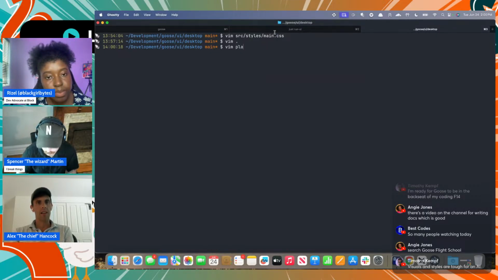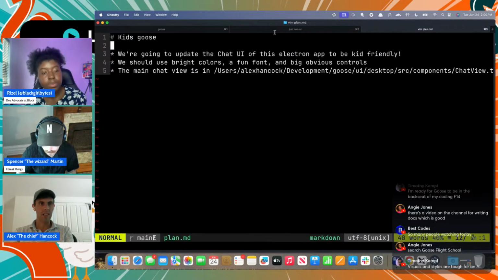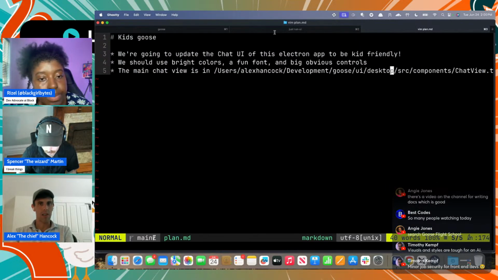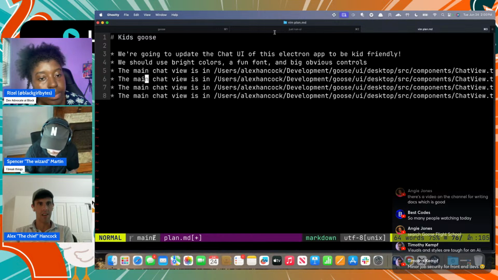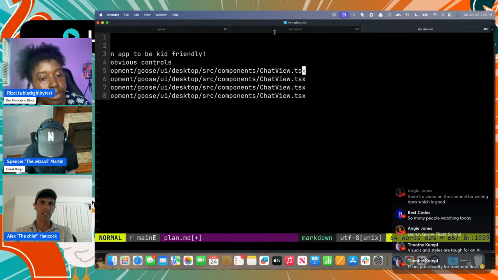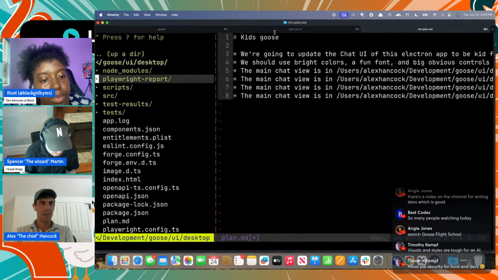I think having it set up would have been good. Looking back at my process, where I had little plan files, I only told it about one specific file that had the chat UI in it. If I had more time to keep going on it right now, I would tell it all about how styles are done in the project. I would say this file is the top level of the styles.